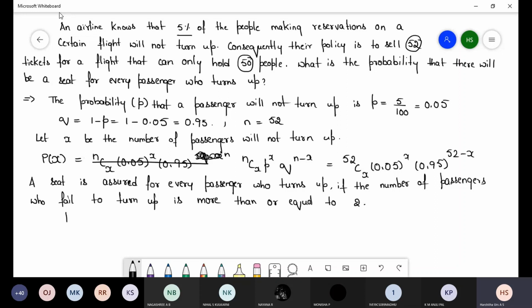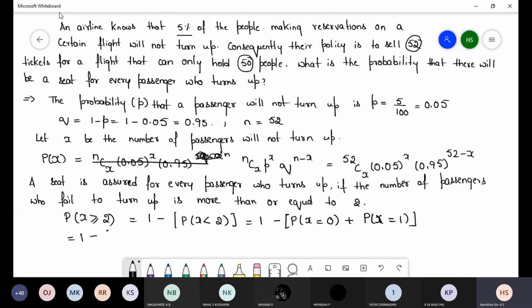So here what we have to do: P(x ≥ 2) = 1 minus P(x < 2). So 1 minus [P(x = 0) + P(x = 1)].